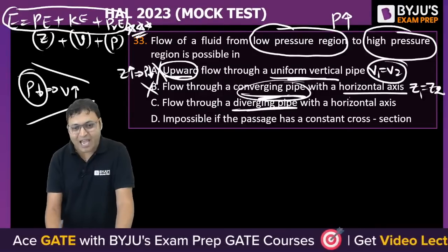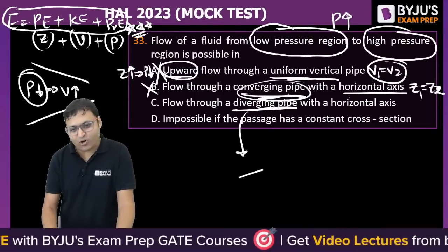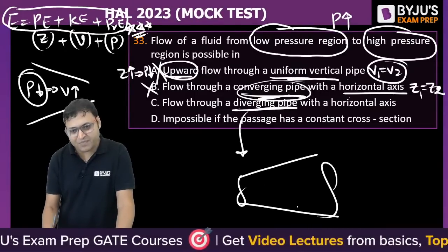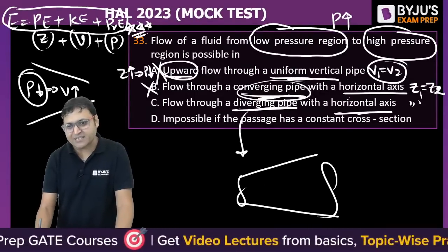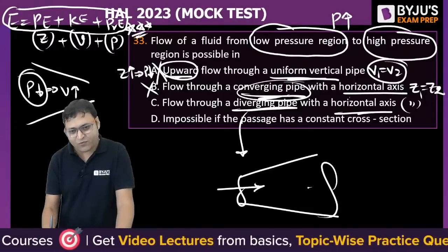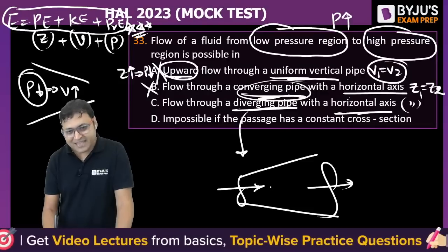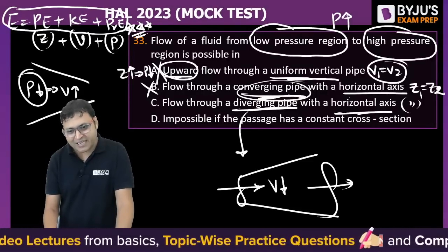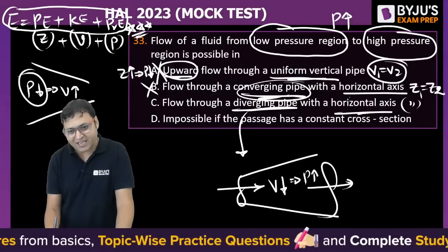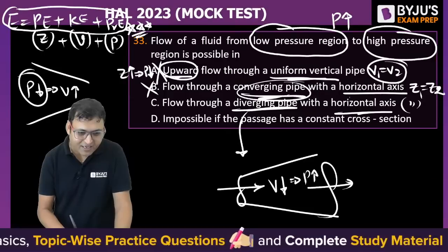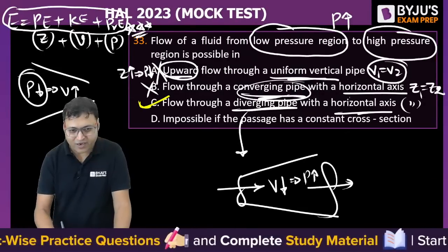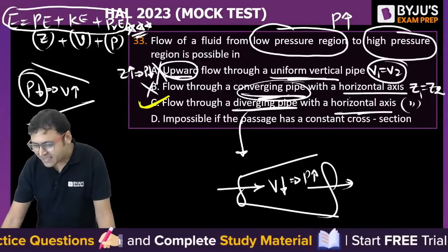Flow through a diverging pipe. If we talk about a diverging pipe having a horizontal axis, Z1 is equal to Z2, if the fluid is flowing through a diverging pipe, then velocity is decreasing and pressure is increasing. C is the correct answer to this one.